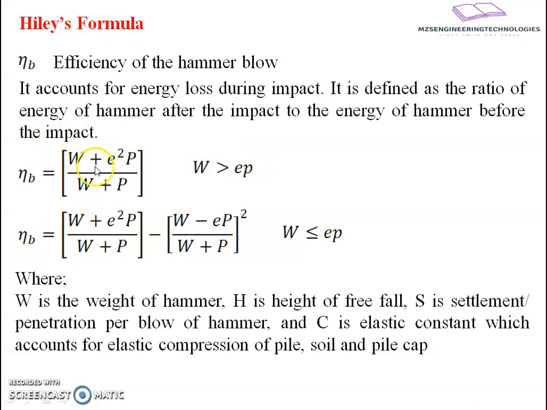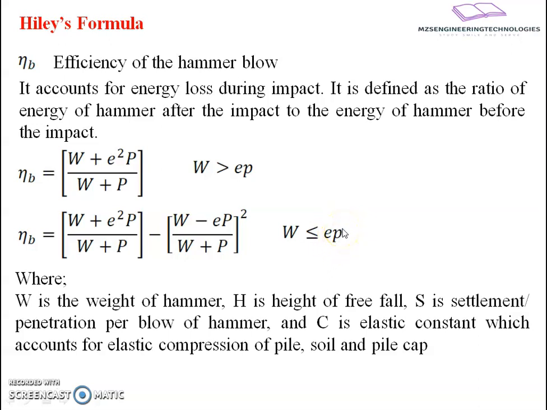The η_B will be equal to (W + e²P) divided by (W + P). Here P is nothing but the self weight of the pile, and e is the coefficient of restitution. It depends upon the type of material and the jacketing system which we provide. This formula is valid when W is greater than e into P. When W is smaller than or equal to e into P, the value used is η_B equals (W + e²P) divided by (W + P) minus ((W − eP) divided by (W + P)) whole squared. Here P is the weight of the pile.